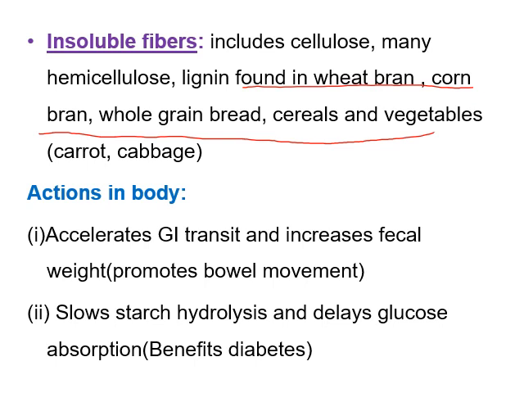That means they promote bowel movement, slow starch hydrolysis, and delay glucose absorption. So these fibers will be highly beneficial for diabetic patients, because they help to slow starch hydrolysis and delay glucose absorption. Thereby we can control the blood glucose level.